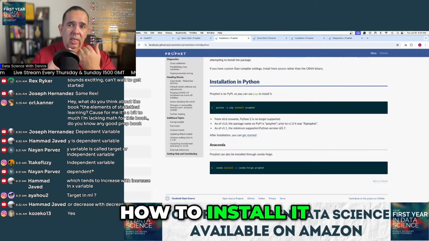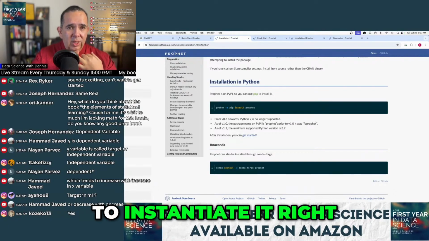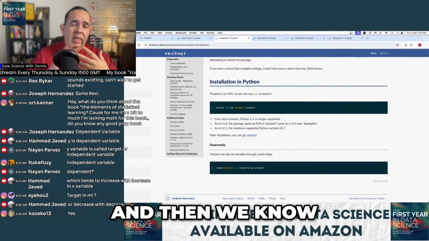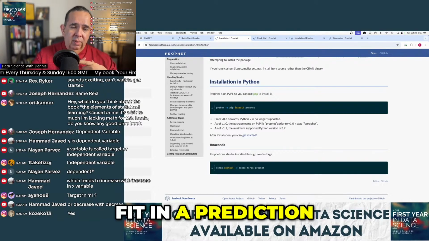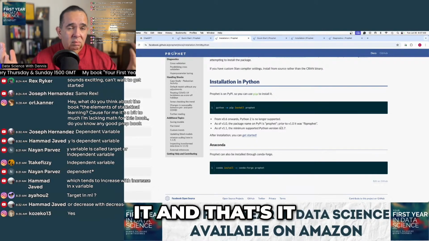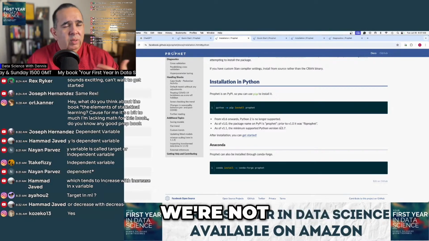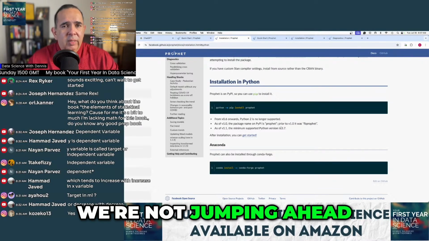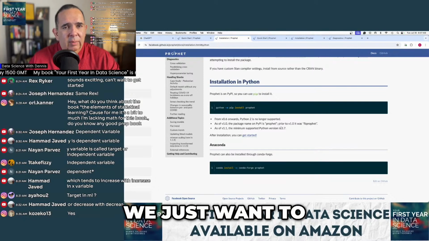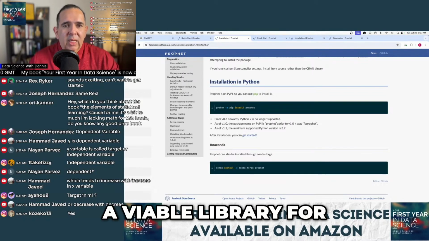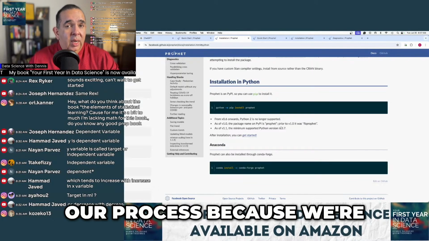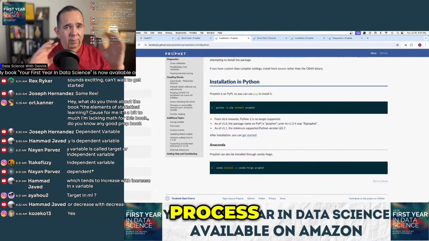We know how to install it. We know how to instantiate it, right? What imports we need. And then we know that we have a fit and a prediction portion for it. And that's it. That's all we need to know at this stage, right? We're not getting ahead of ourselves. We're not jumping ahead to ideation or anything like that. We just want to make sure that it's a viable library for us to implement in our process, because we're never deviating from our process, right?